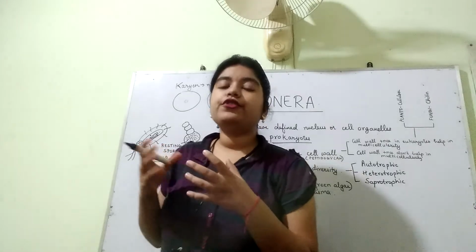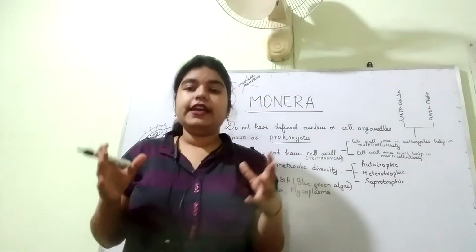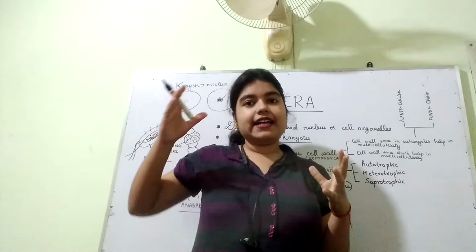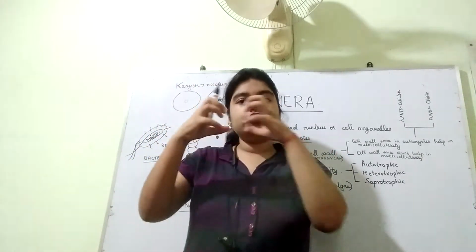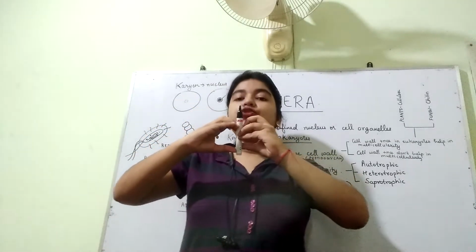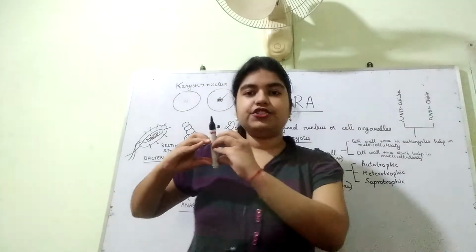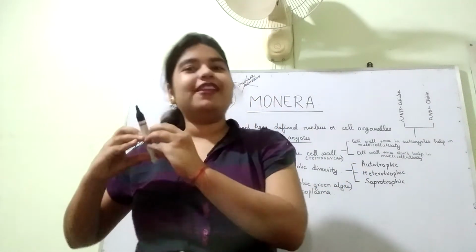Like for example, if you take the cell walls of plants, the cell wall of plants has a middle lamella. Suppose these are two cells, in between it will have a structure like this. So you can understand this marker as middle lamella. It is made up of calcium pectate, again for our future knowledge.